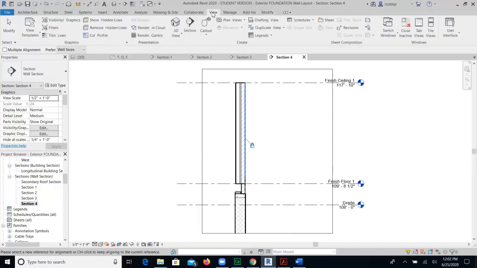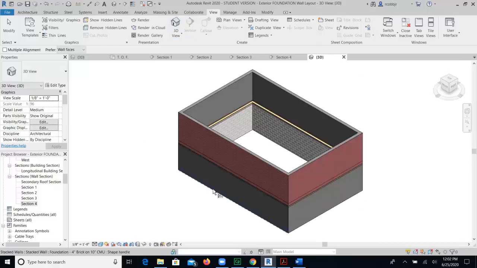I will go to View, 3D View, and this should be the end result.